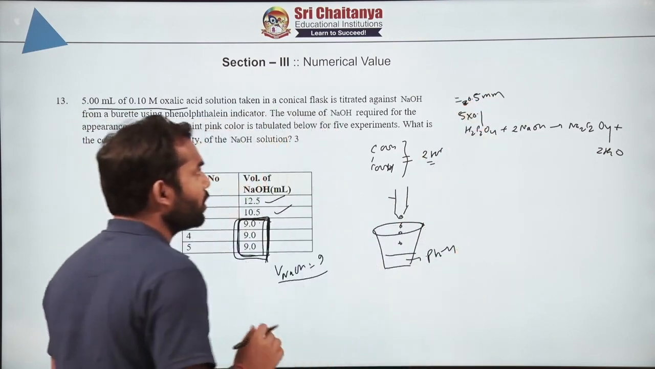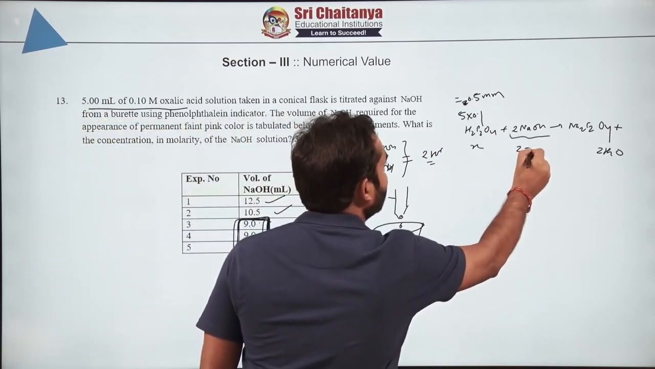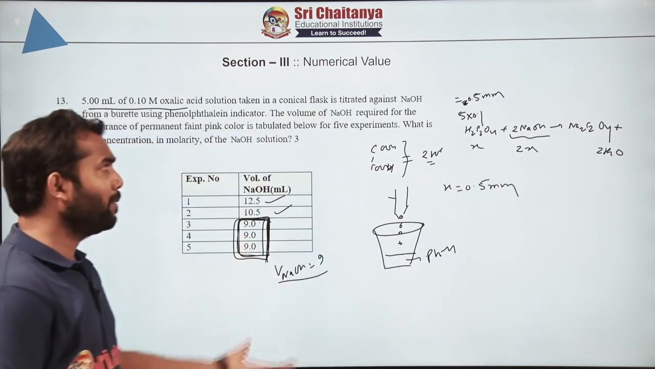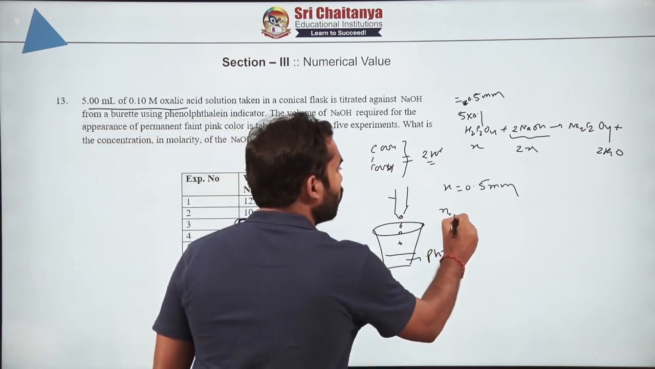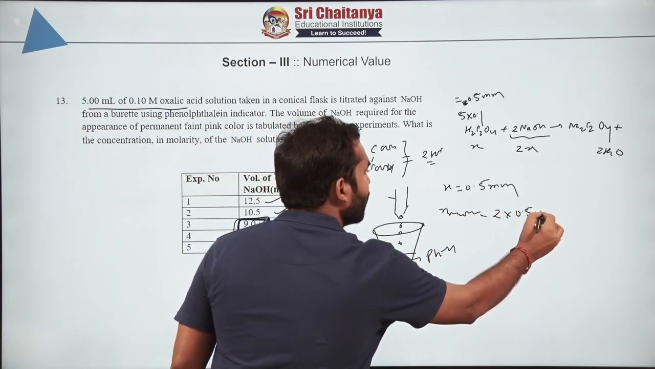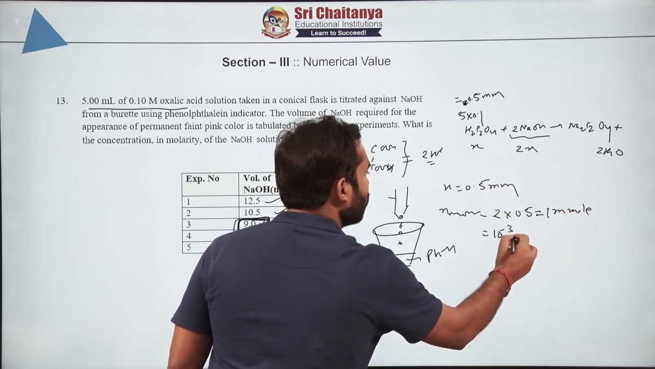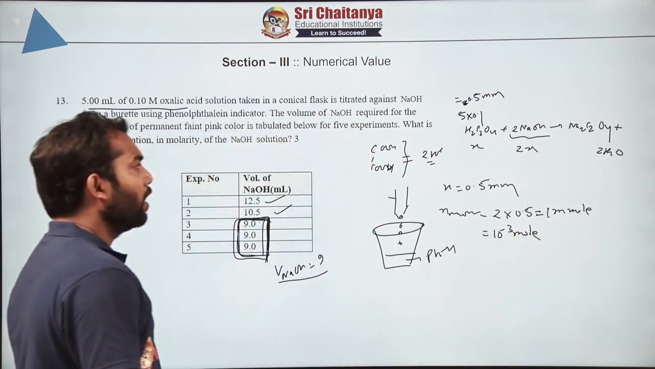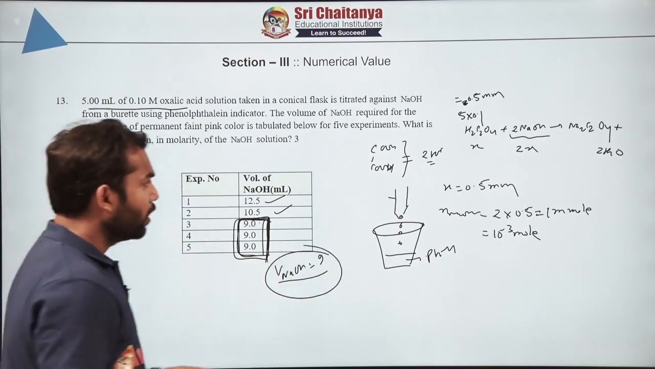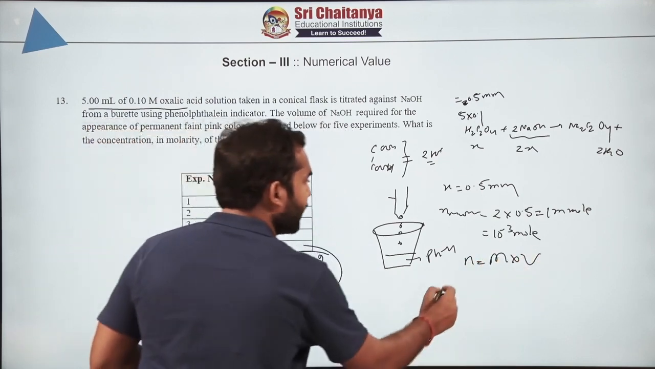So how much we got? 0.5 millimole. So how much NaOH should be? So if it is X, it has to be 2X, and the value of X is how much? 0.5 millimole. How much will be NaOH? Then number of moles of NaOH will be how much? 2X. 2X means 2 into 0.5, and that is equal to 1 millimole. And 1 millimole means how much? 10 to the power minus 3 mole. Right. Now mole is known to us, volume is also known to us. Can't we figure out the molarity? So number of moles is equal to molarity into volume. What is mole? 10 to the power minus 3.